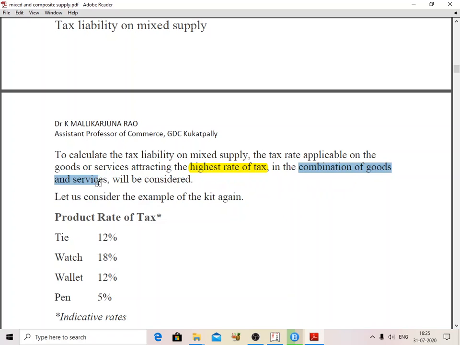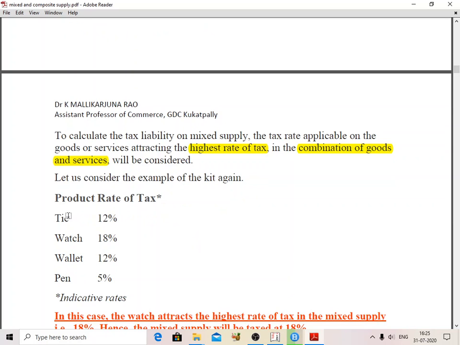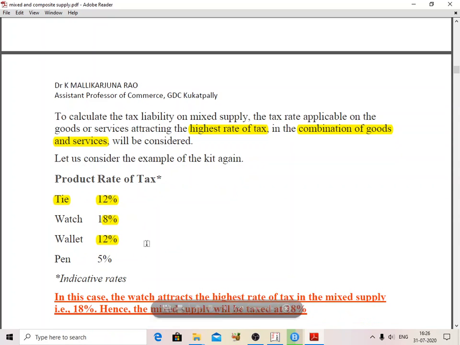Here we assume the tie is in the 12% GST tax bracket, the watch is 18%, the wallet is 12%, and the pen is 5%. So in this combo packet, the lowest tax rate is 5% and the highest tax rate is 18%.